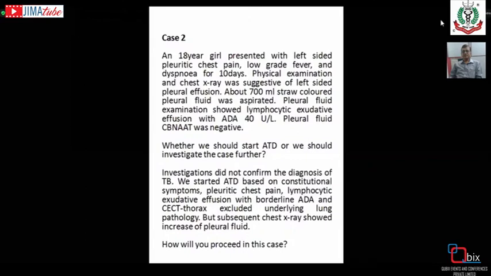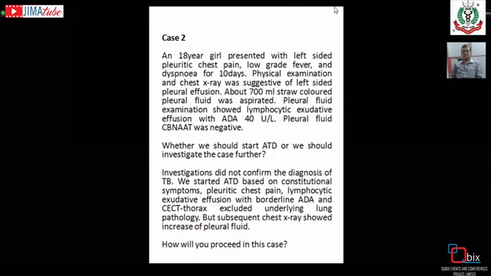Because CBNAAT positivity from the pleural solid clinical material is much higher than from the liquid material. But the problem with doing the CBNAAT from a solid tissue is that it needs emulsification, so the biosafety chamber is necessary.